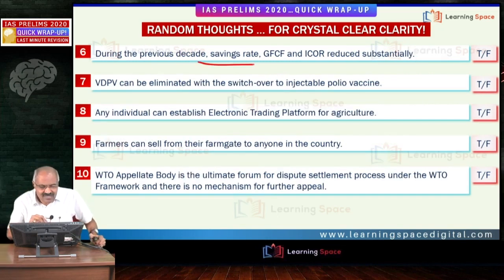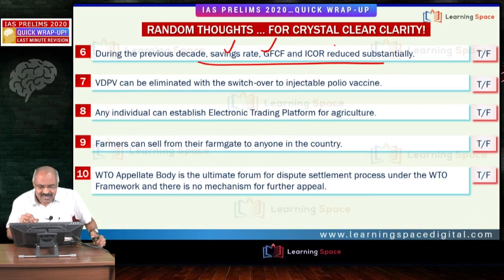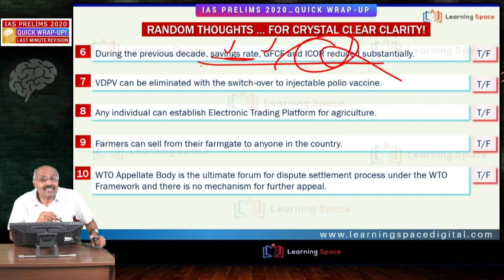Then during the previous decade, savings rate reduced, investment expenditure reduced, but the important aspect is this ICOR. ICOR, if it is less, it is better, but it increased. So therefore, this statement becomes wrong. First two, savings rate reduced, investment rate reduced, this is correct, but ICOR reduced is wrong. During the past decade, this incremental capital output ratio increased, unfortunately.